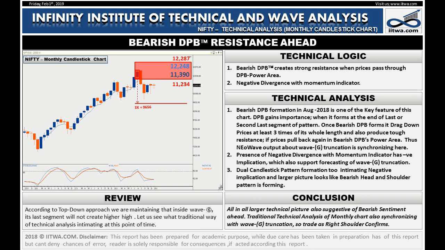Great. We can notice the bearish DPB implication also synchronizing with the monthly NEoWave forecast 11,390 to 12,248. Here the bearish DPB resistance range will play an important role if wave G rallies in the bearish DPB controlled area.